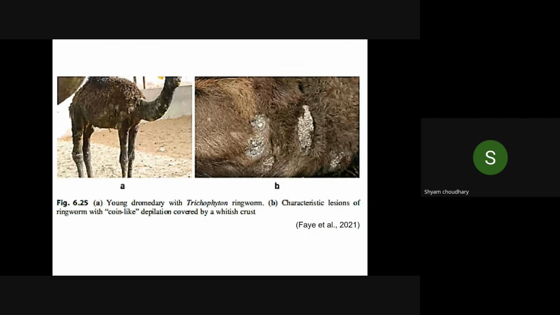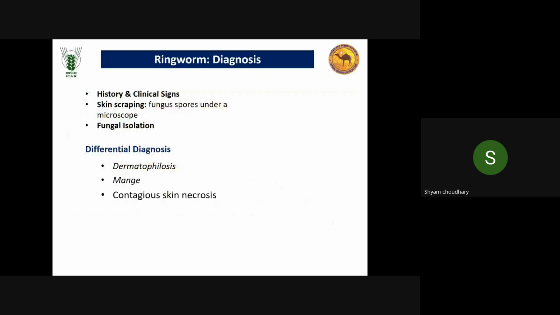This is a Trichophyton ringworm in this picture. The characteristic lesion of ringworm is coin-like patches with white crust, as you can see in the picture. Diagnosis is based on history, clinical signs, and skin scraping. We can see the fungus on the slide and identify it morphologically. Then fungal isolation using media suitable for that particular fungus. Then differential diagnosis from similar diseases like dermatophilosis and Mange's contagious skin necrosis.